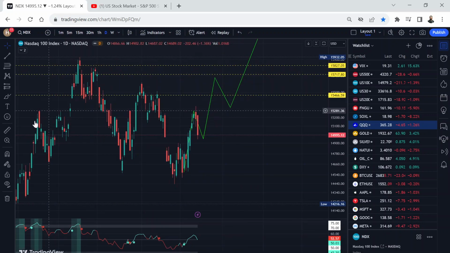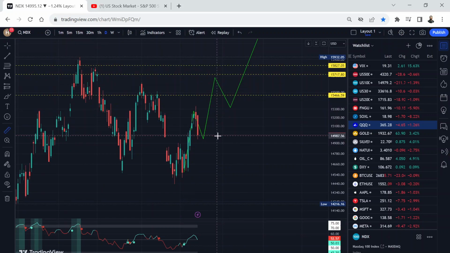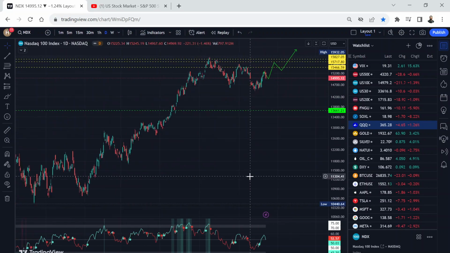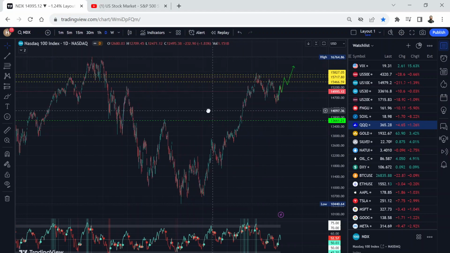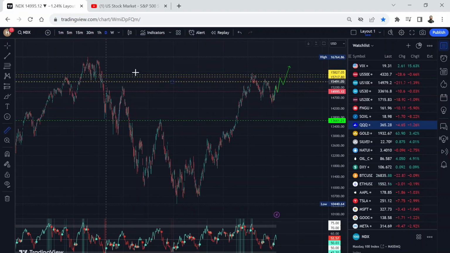These gaps will be filled. On the Nasdaq, from here, the first gap is around 3% away, the second gap is around 5% away, and the third gap is around 5.56% away. And my target from here to the end of this year is a new all-time high. From here, I'm looking for almost 12%.